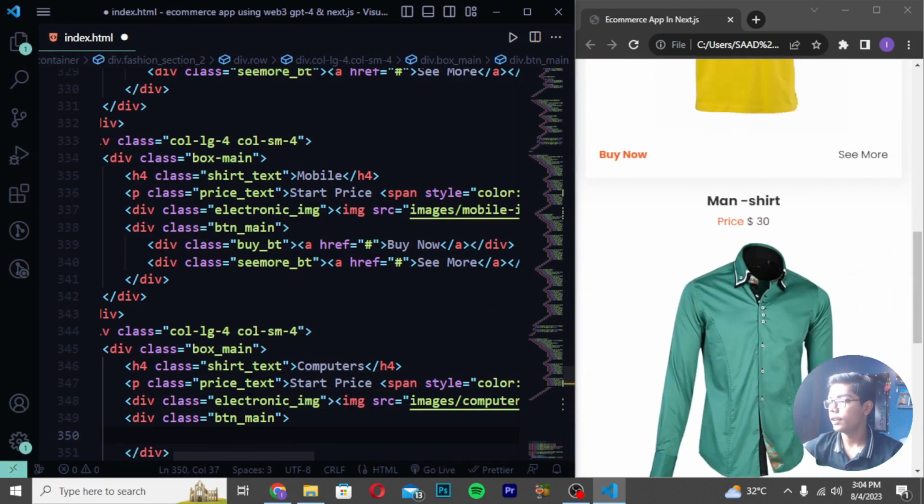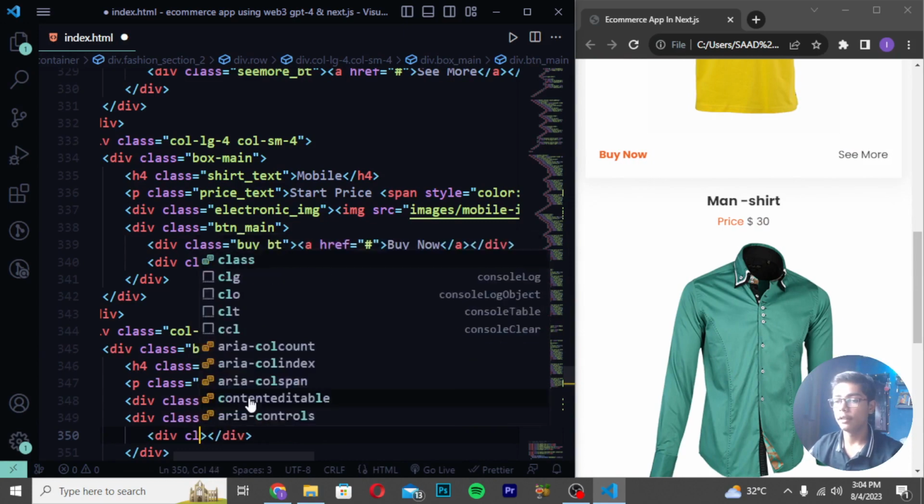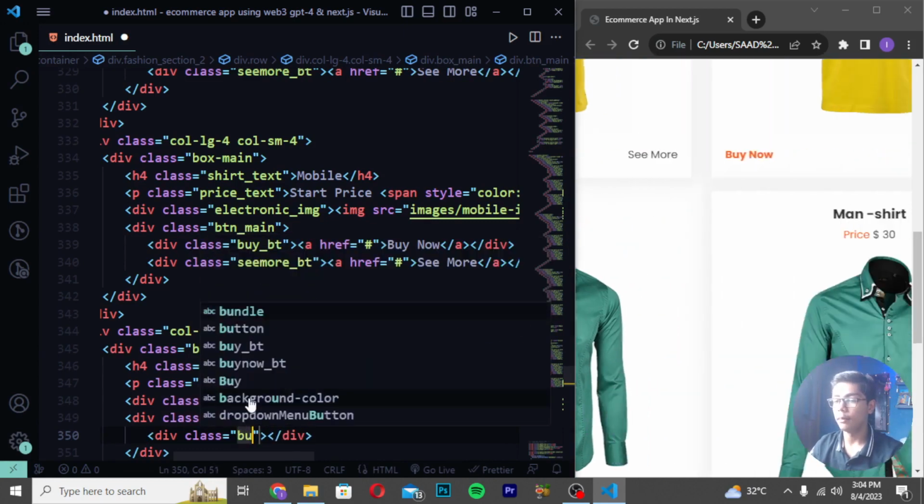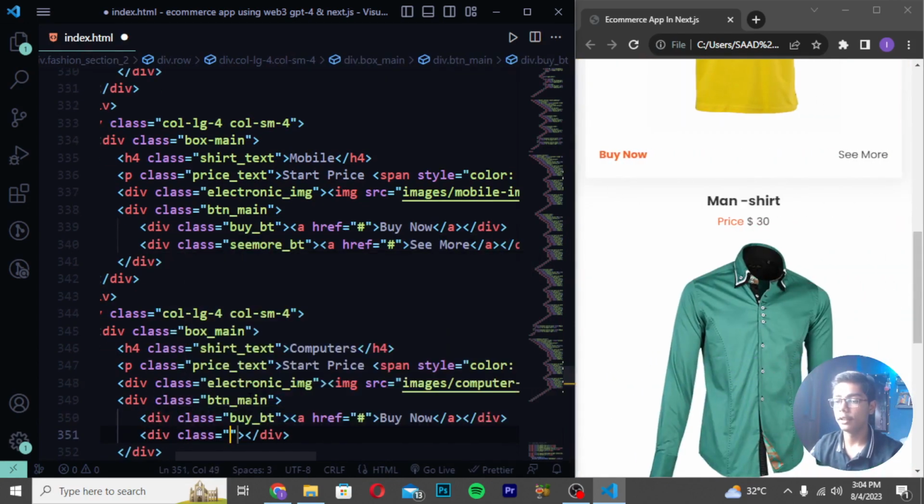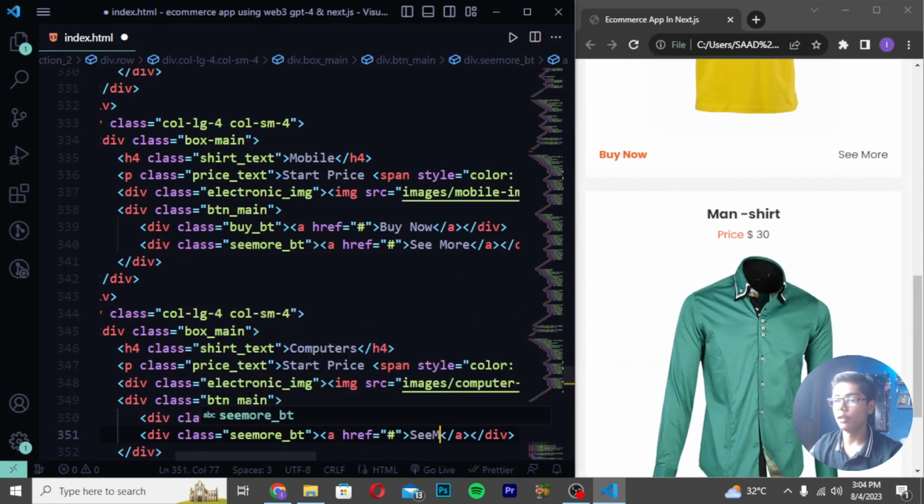and I will be now moving down after this, create div class which should be as buy underscore bt. Here you have to create this a tag and write here buy now. Then write here div class see more underscore bt a tag, right here see more. So here I will be writing, save it here, reload.